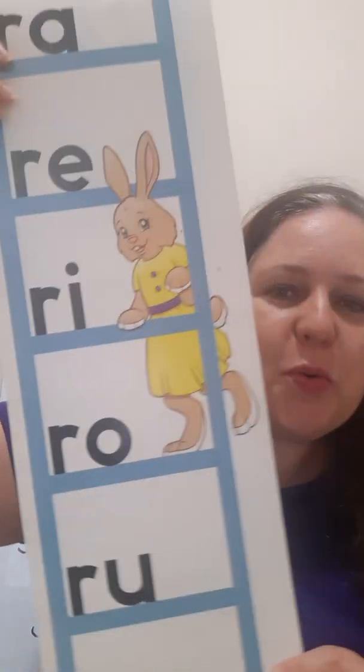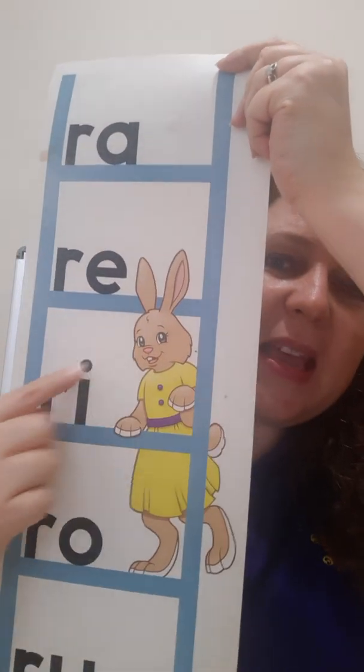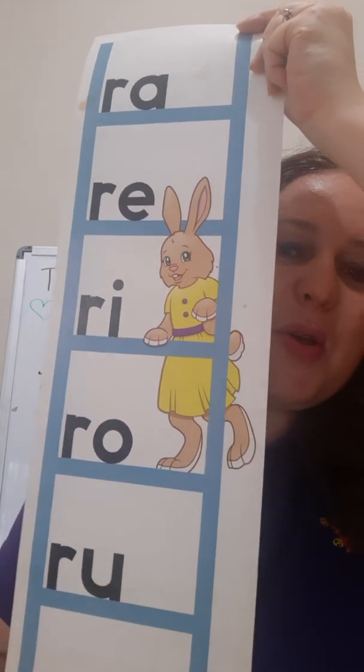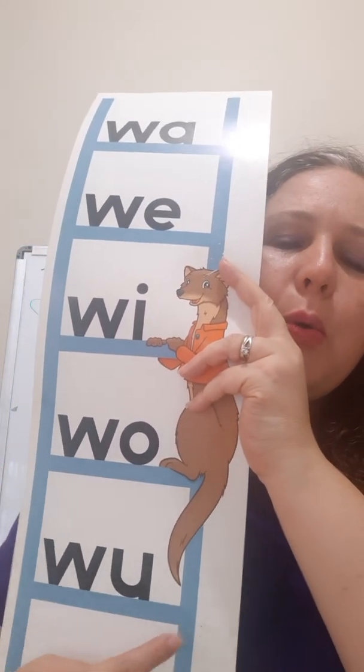And here we have Rosie Rabbit. Are you ready? Ray, ree, ri, ro, roo. Good job. And here we have Wesley Weasel. Are you ready? Way, wee, why, wo, woo. That's so hard. I don't even know if that's in English. Okay, that's funny. Okay, good job. Super good. You guys are learning a lot.